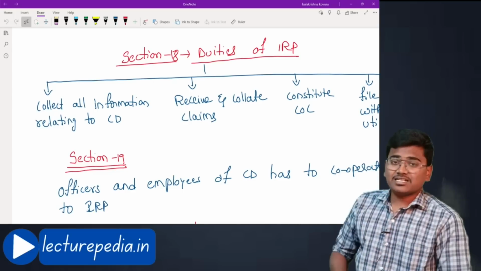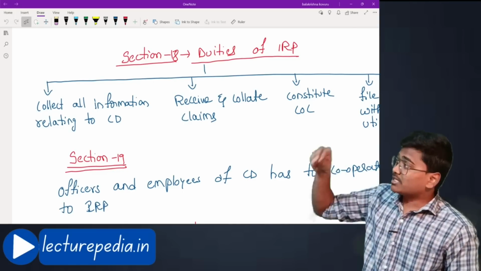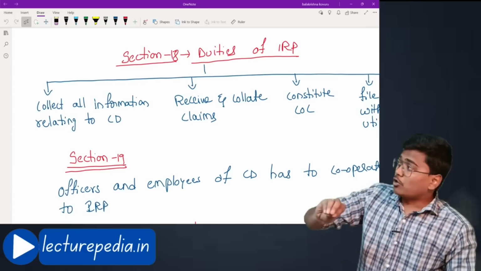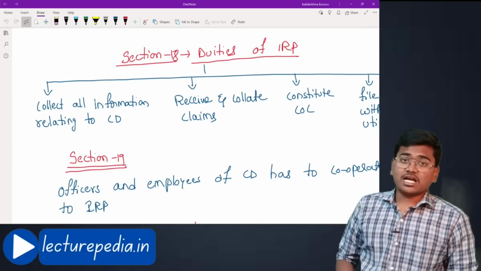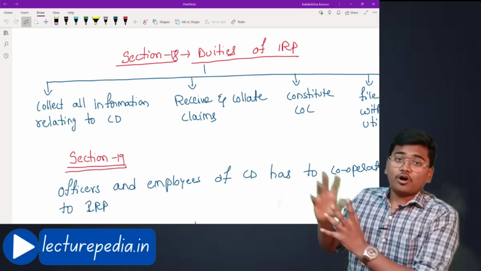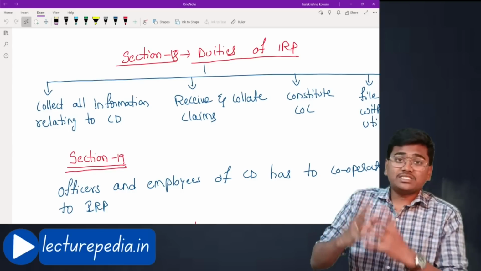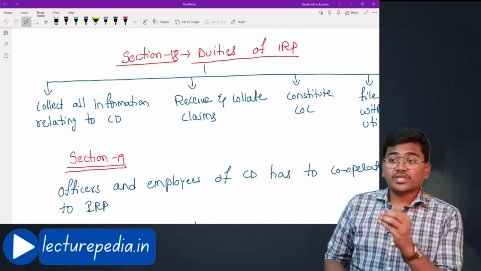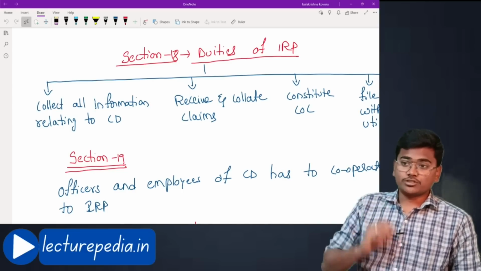What are the assets that this corporate debtor is having, what are the places in which it is having assets, and what is the value of those assets, and what are the liabilities that this corporate debtor is having, and to whom it has to pay the liabilities, and how much amount of liabilities it is having, and what is the business nature of this corporate debtor. All the information has to be gathered by the interim resolution professional. That would be his first duty.